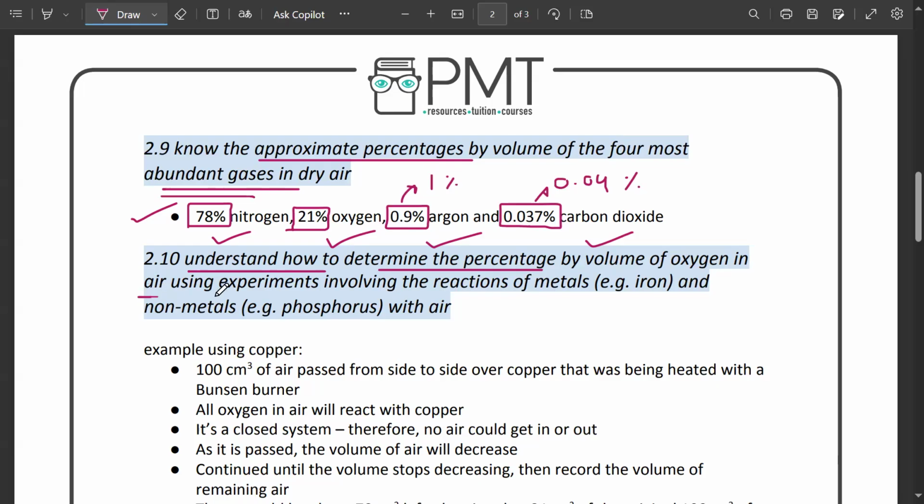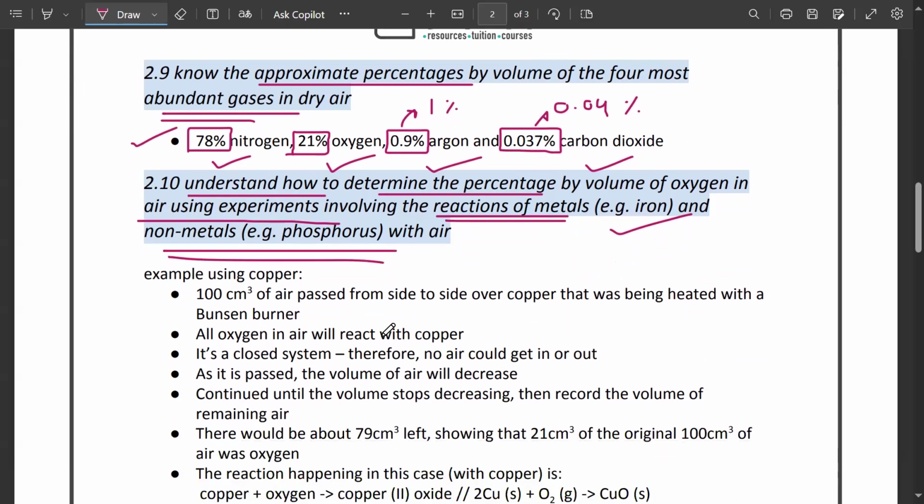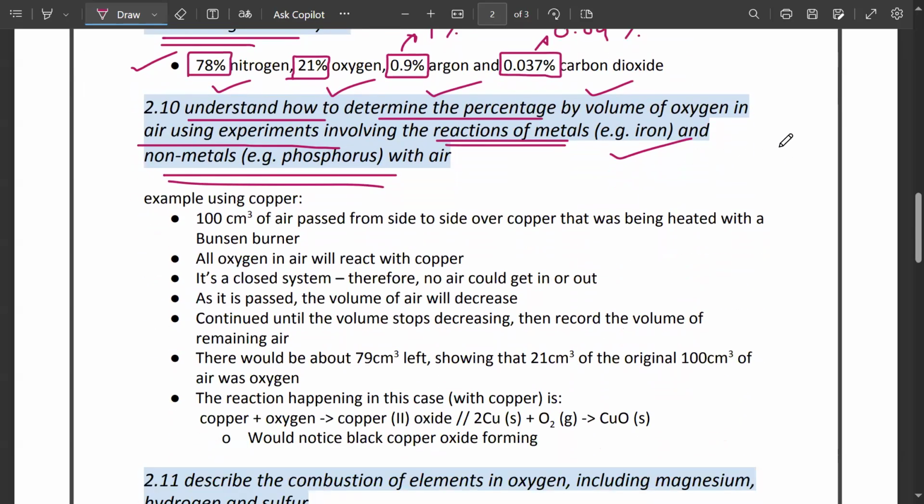Moreover, in your syllabus, you should know how to understand and determine the percentage by volume of oxygen in air using experiments involving the reactions of metals, for example iron, and non-metals as well. There is going to be an investigation to determine the percentage by volume of oxygen in the air by an experiment. How can you prove to me that in air there is 21% of oxygen present?